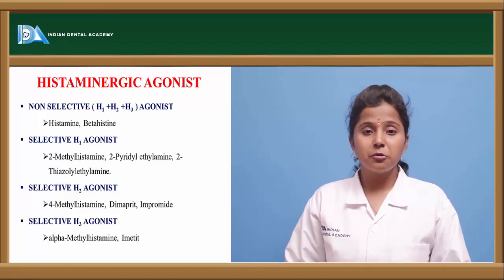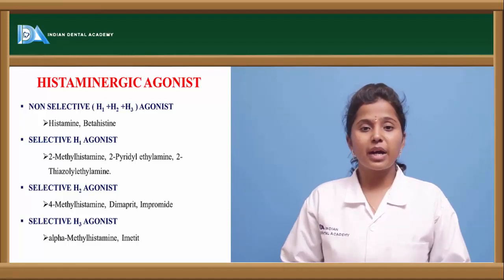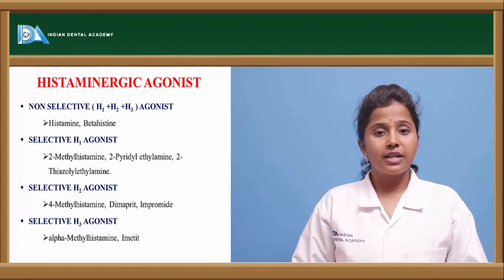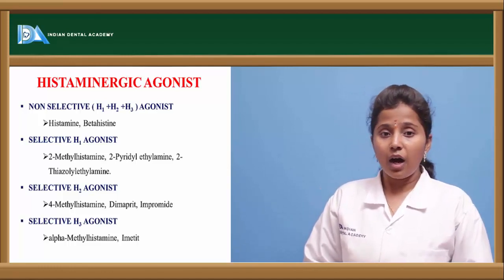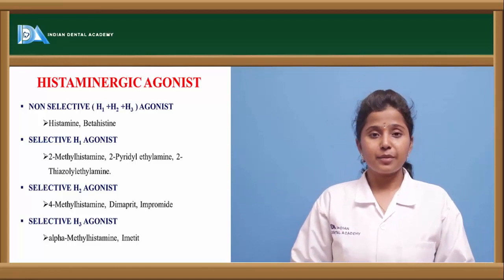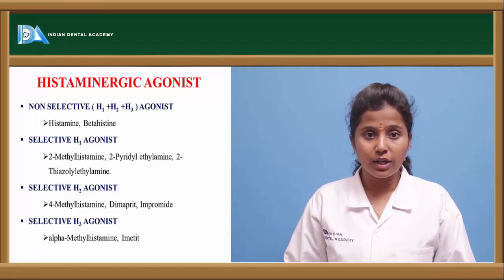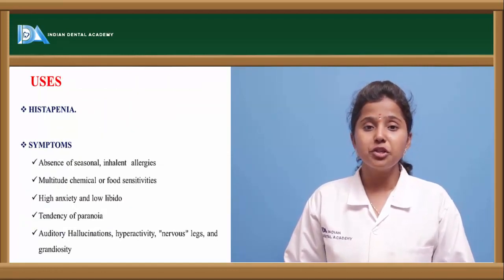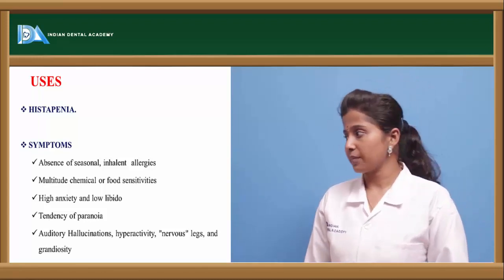Non-selective histaminergic agonists include histamine and betahistine. They bind to any of the three histaminergic receptors and exert their actions. Selective H1 receptor agonists include 2-methylhistamine and 2-pyridylethylamine. They bind to the H1 receptor only to exert the action, or they imitate the action of histamine which binds to H1 receptors.